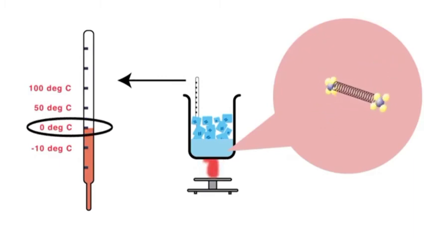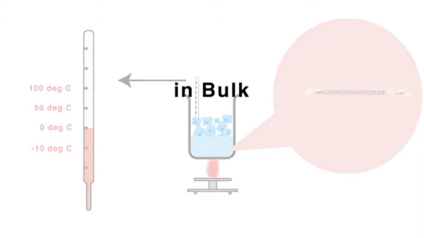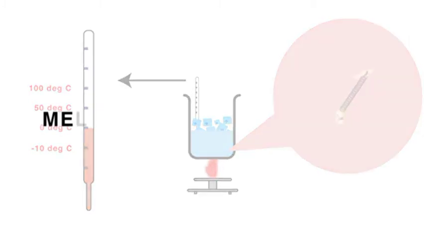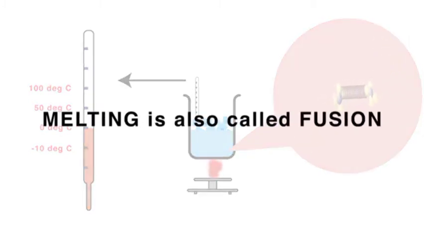At the melting point, particles start leaving their fixed position and start moving in bulk. Note that the word bulk is important in this definition of melting point. We shall know its importance in our later videos. So now we know what melting and melting point are. Remember that melting can also be called fusion.